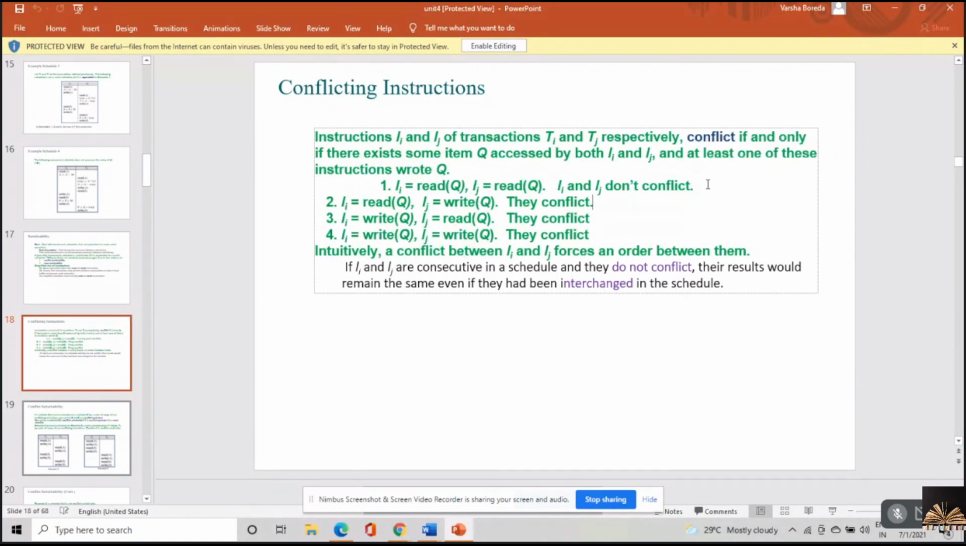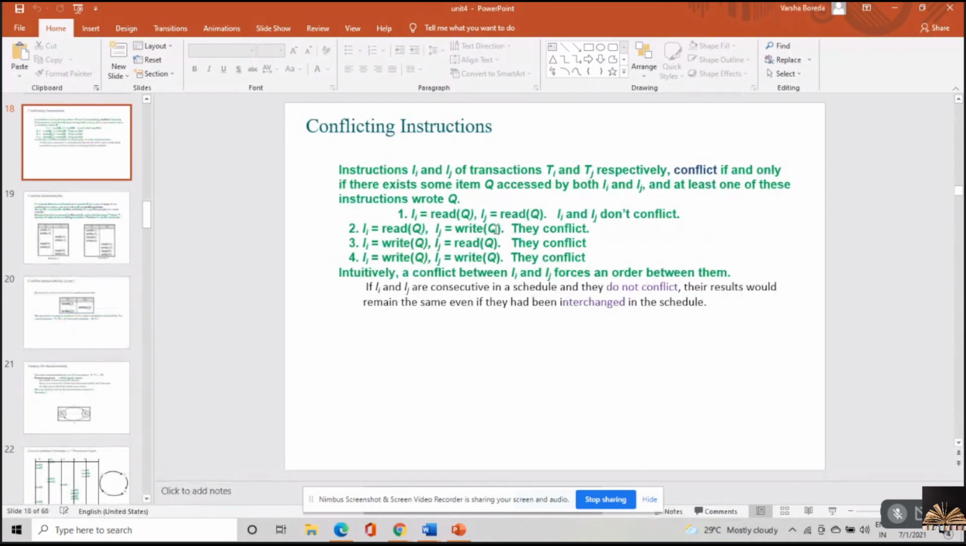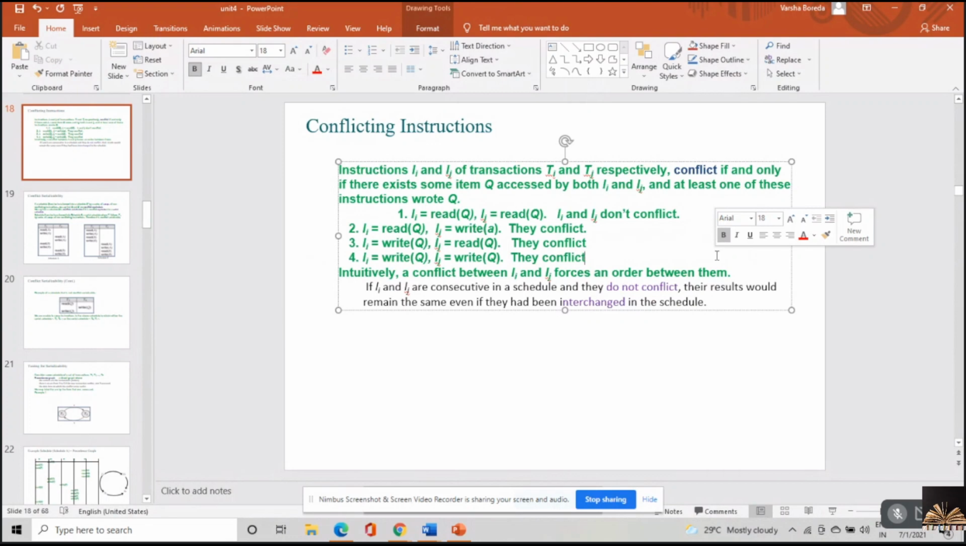Now the second would be Ii is read of Q, Ij is write of Q. Since one of the operations is write, they conflict. Now instead of write of Q over here, if I say write of A, then even though one of the operations is a write operation, it is with respect to different transactions, and it is working on different database objects.